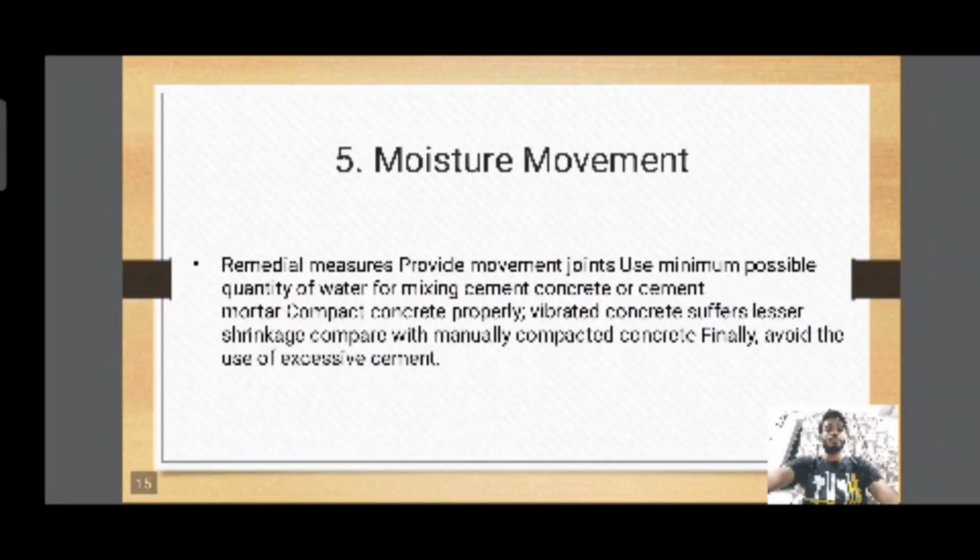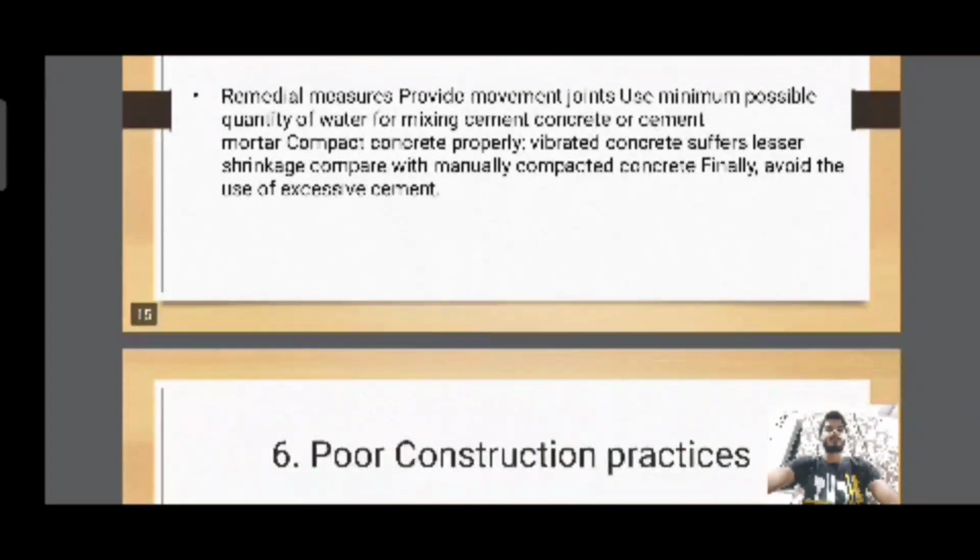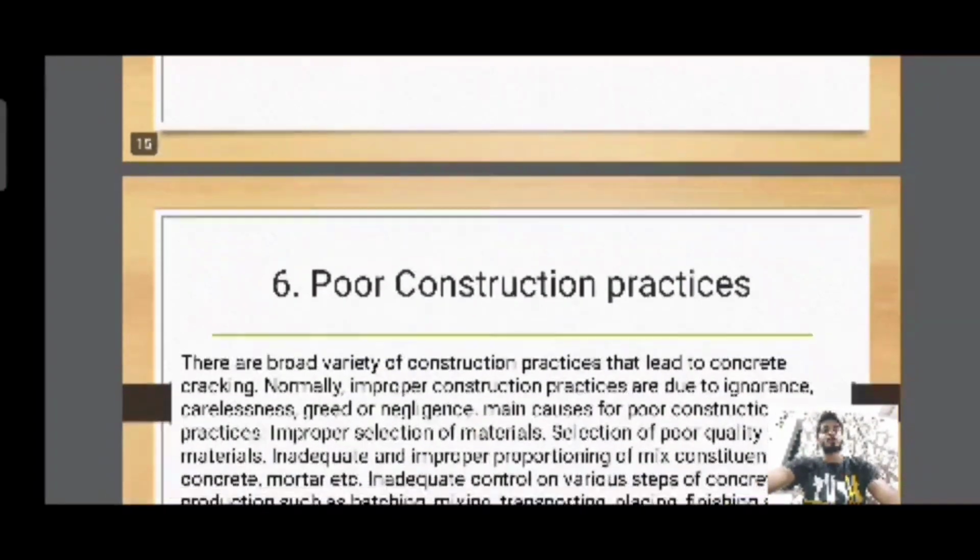Moisture movement, remedial measures. Provide movement joints. Use minimum possible quantity of water for mixing cement concrete or cement mortar. Compact concrete properly. Vibrated concrete suffers lesser shrinkage compared with manually compacted concrete. Finally, avoid the use of excessive cement.